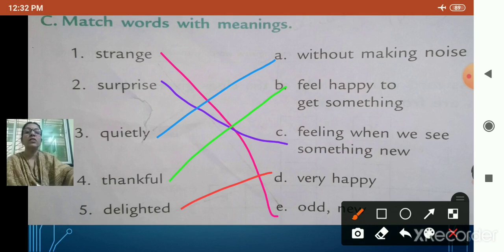Okay? So, come on, join fast. Match the words with the meanings. Strange means odd. Surprise, feeling when we see something new. Quietly means without making noise. And thankful, feel happy to get something. Delighted, very happy. Done? Okay. Next one.